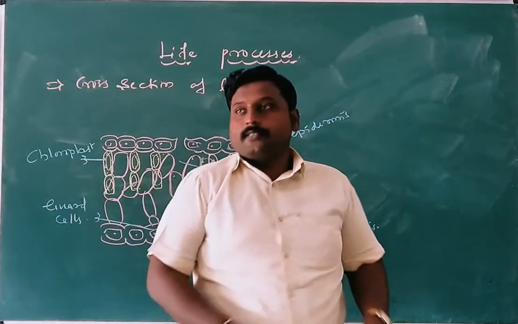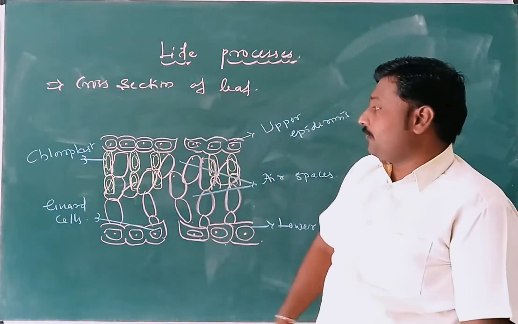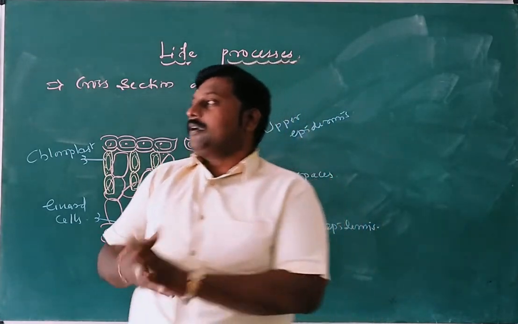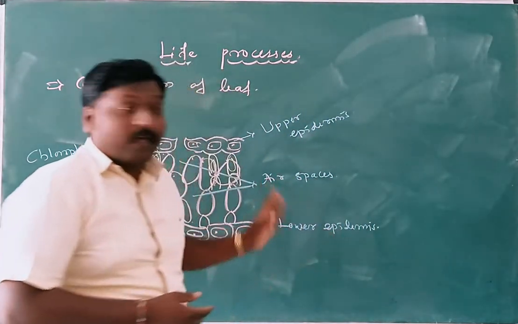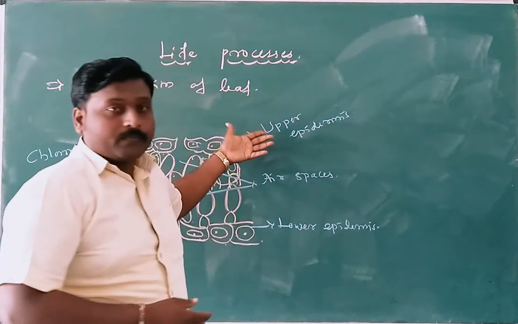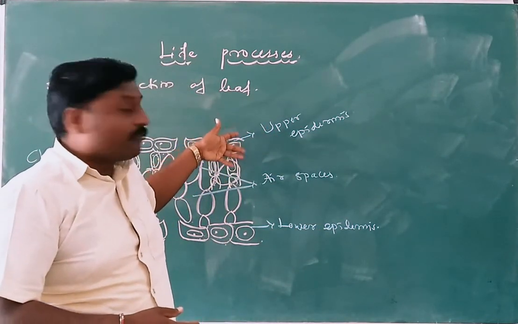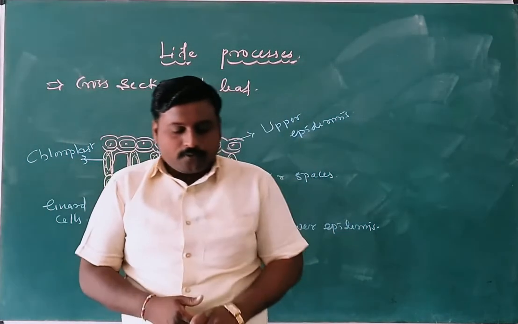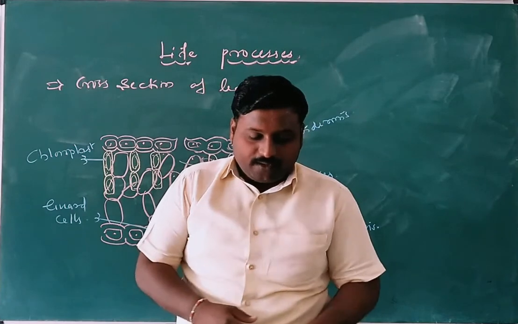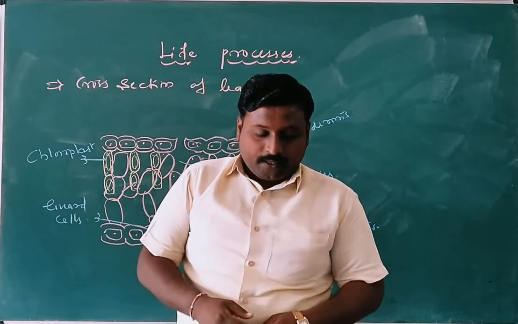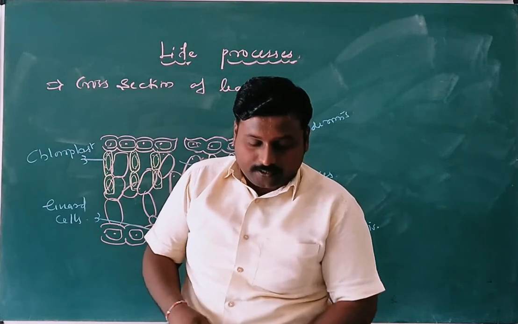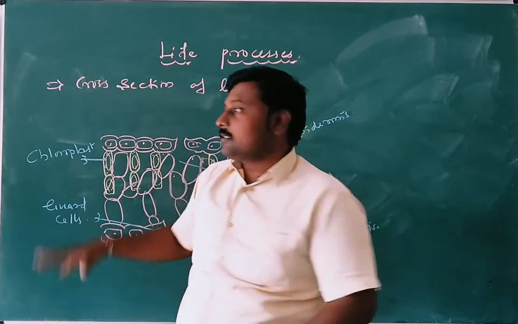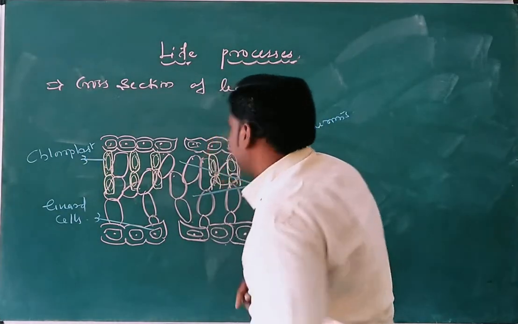Yes, my dear students, this is the cross section of a leaf. Observe here. The first part of the leaf is epidermis. There are two sections: the upper epidermis and the lower epidermis. It is the outermost one cell thick layer of the leaf and consists of two distinct parts. The upper one does not contain stomata. It protects the internal leaf tissues.